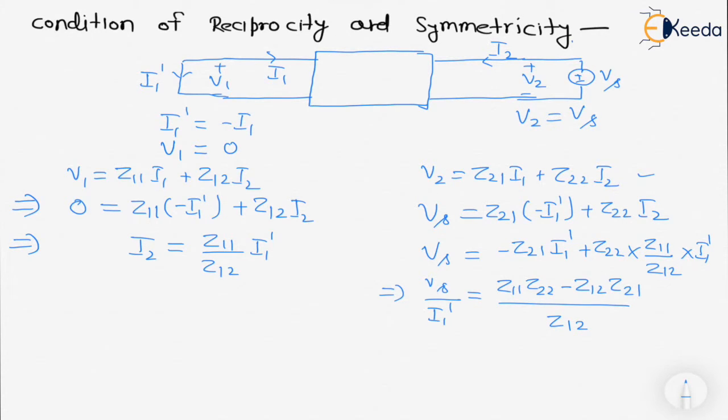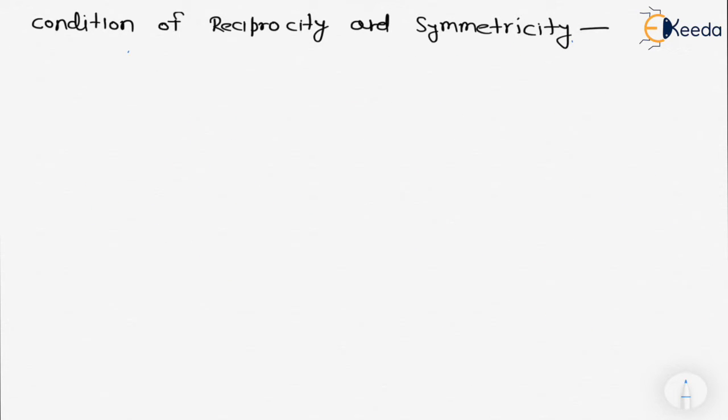So we have equation number 2 here. From equation number 1 and equation number 2, Vs upon I2 dash must be equal to Vs upon I1 dash for reciprocity. So Vs upon I2 dash must be equal to Vs upon I1 dash.